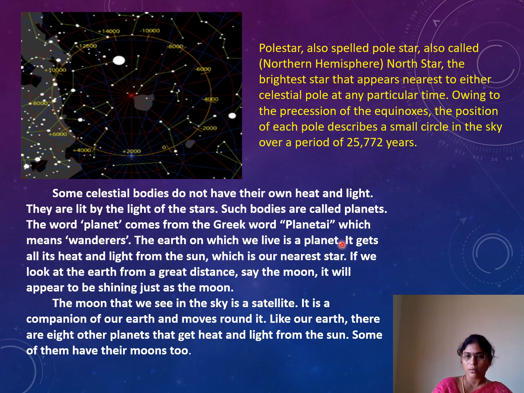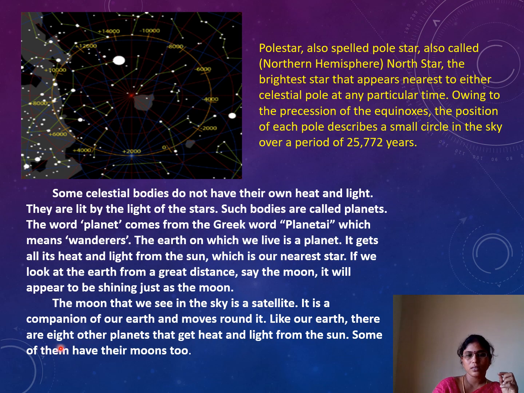As you know, our earth is rotating on its axis and revolving around the sun. So it gets all its heat from the light. The light's name is sun, which is the star nearest to our earth. If you look at the earth from a great distance, say from the moon, it will appear to be shining just as the moon does. The moon that we see in the sky is a satellite. Our moon is a natural satellite. It is a companion of our earth and moves around it.